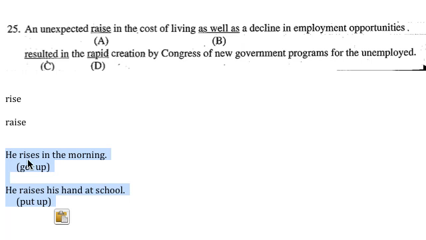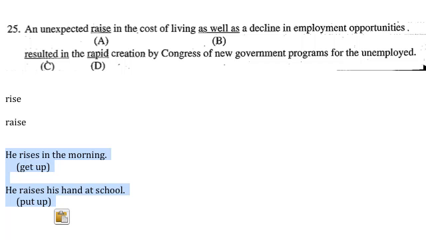So this verb is intransitive. It does not take an object. On the other hand, he raises his hand at school. Raise is basically the non-phrasal version of to put up. So this one is transitive. We have a subject, a verb, and an object, his hand. You can raise a flag, you can raise anything you can pick up. So this is a transitive verb. This can take an object. This one is not transitive. So that's the big difference, and sometimes they test you for that on the TOEFL.